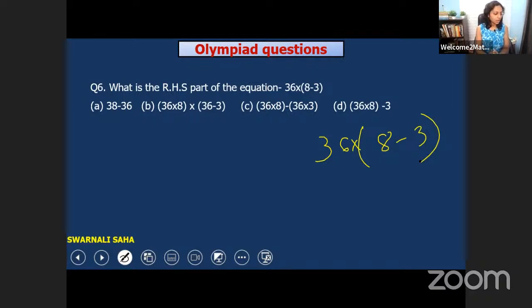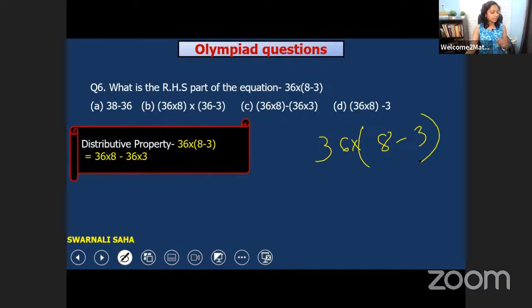Can you tell me? All are saying B. B, B, D, but it's not right. Okay. Which would be the right one? Can I show you? I'll show you. You see, it's distributive property.